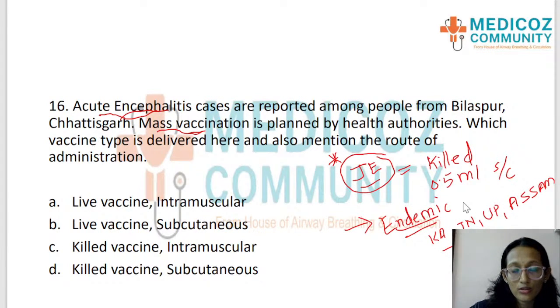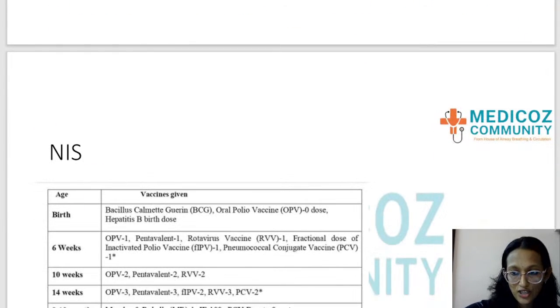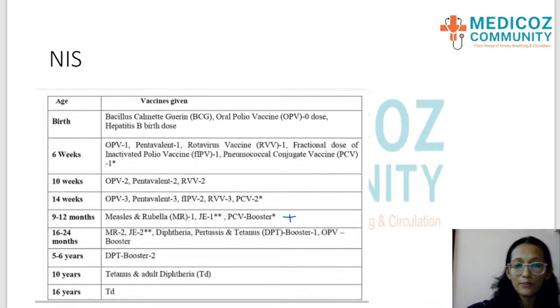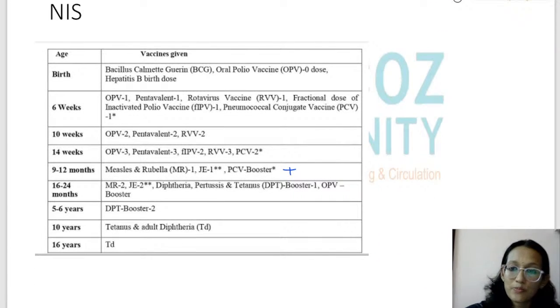Those states which do not have the disease, they do not have the vaccine in the schedule. So I told you this is a killed vaccine and it's given subcutaneously. So our option is option D. Japanese encephalitis is killed vaccine given subcutaneously. And we can also discuss the national immunization schedule quickly, because that is the concept behind.